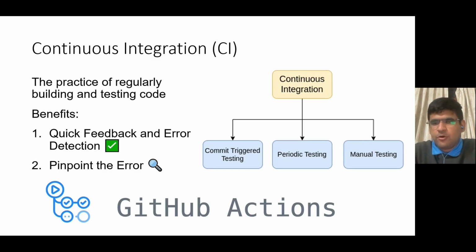In order to incorporate continuous integration in the Ivy repository, we follow a threefold technique which involves commit trigger testing, periodic testing, and manual testing. We use GitHub Actions in order to implement and automate the process of testing. GitHub Actions allow us to implement custom workflows that can build the code in the repository as well as run the tests. For anybody who's interested, all the workflows used by Ivy are defined in the .github/workflows directory on the Ivy repository.